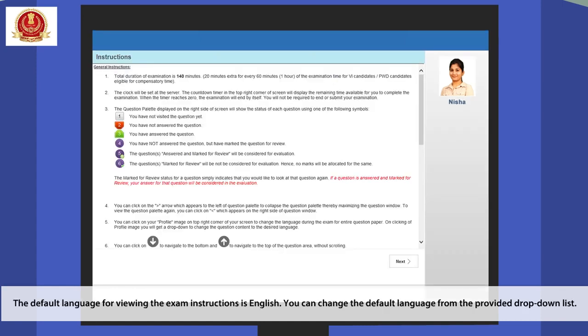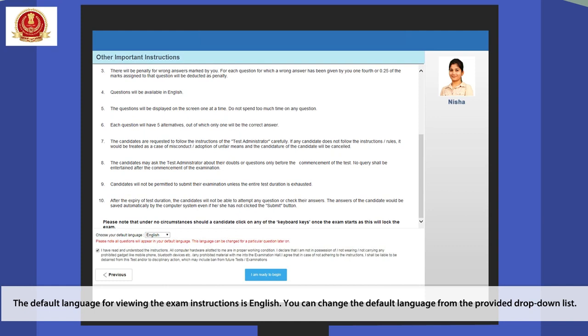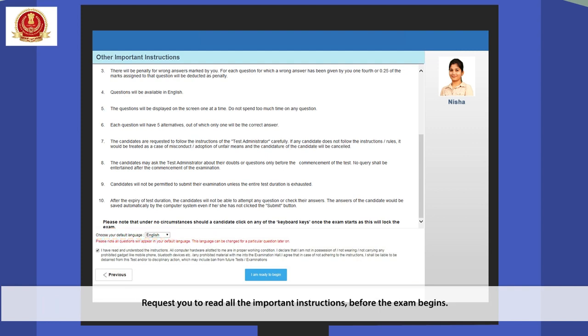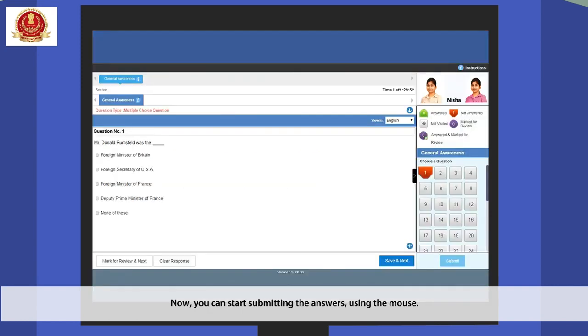The default language for viewing the exam instructions is English. You can change the default language from the provided drop-down list. Request you to read all the important instructions before the exam begins. After carefully reading the instructions, select the checkbox and click the I am ready to begin button. The I am ready to begin button will only be activated at the exam start time. Now, you can start submitting the answers using the mouse.